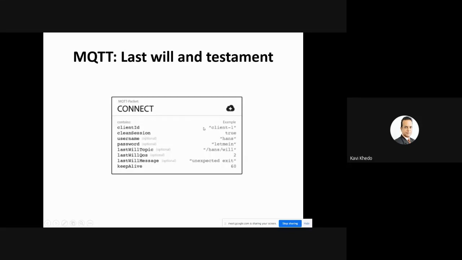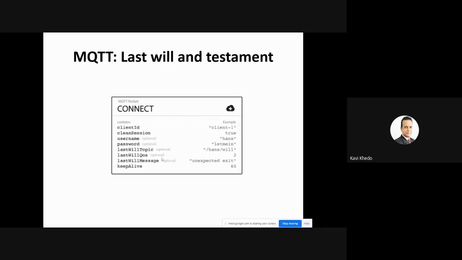You have a client ID for a particular client for a particular session. Username and password are optional things that we specify in our message. You see, last will topic: /will. This is the last will topic. Last will QoS 2. Last will message: here it is the message that we will transmit when I am disconnected.